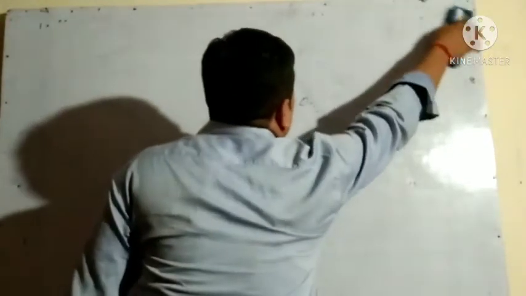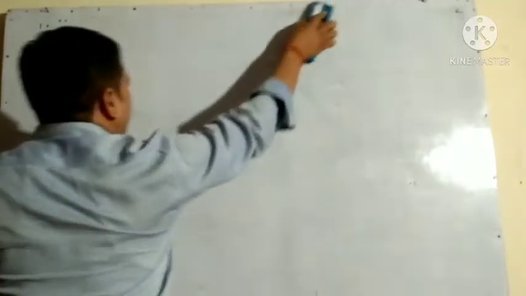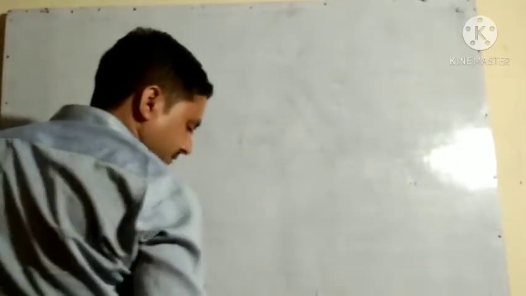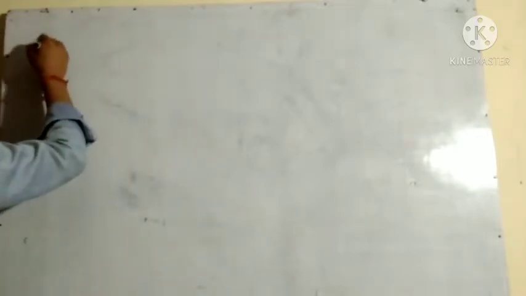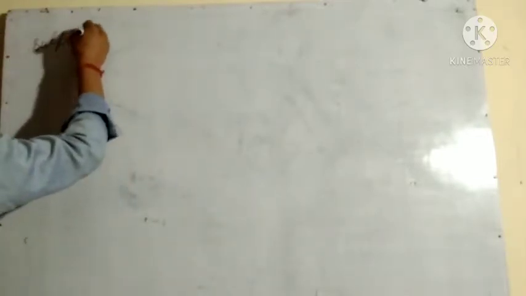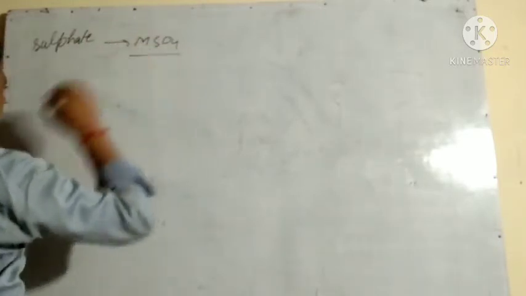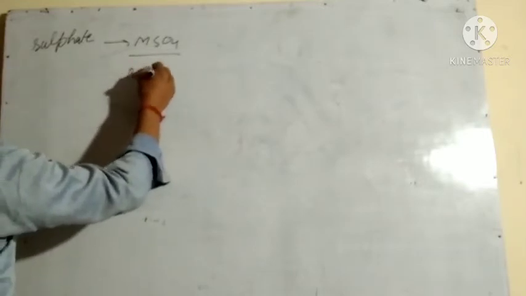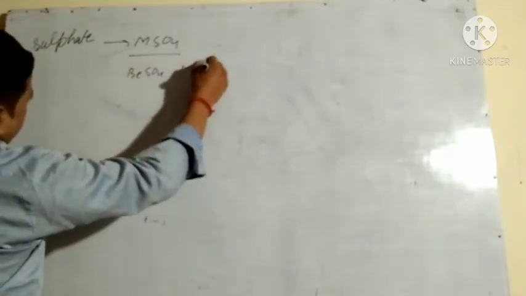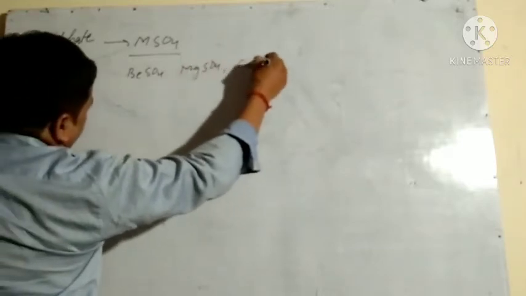All the metals of secondary elements form sulfates of the SO4 type, like beryllium sulfate, magnesium sulfate, calcium sulfate, etc. It means when metals of secondary elements react with sulfuric acid, they form salts of metals.